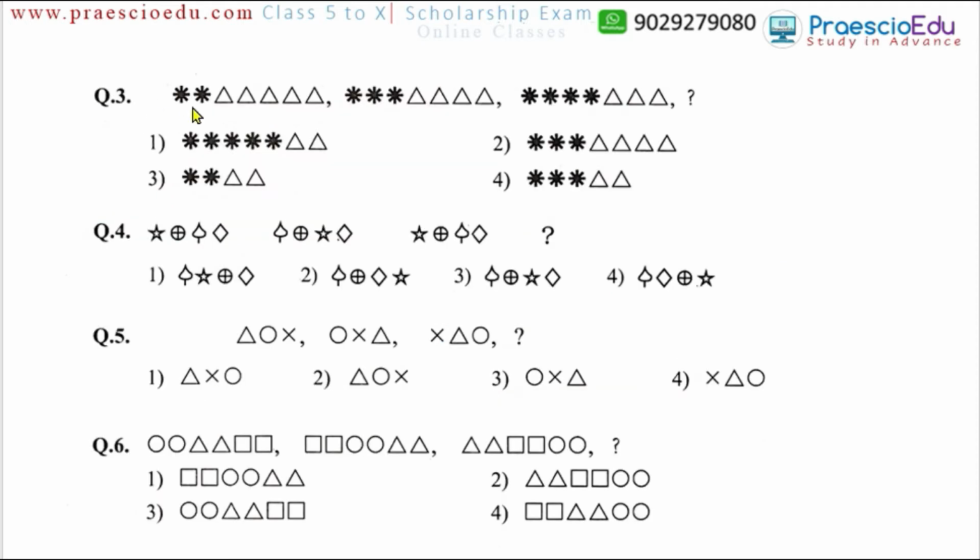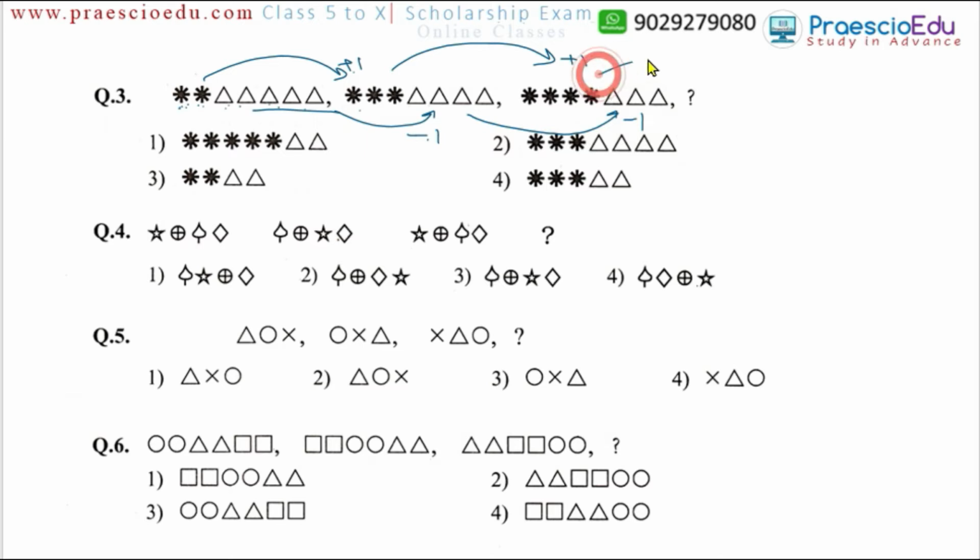Now question number 3. Here 2 stars we can say, and then 5 triangles. In the next group, 2 to 3 stars means plus 1. And here 5 triangles go to 4, so here 1 is decreasing. Here plus 1, here minus 1. After this, again in the stars there is an addition of 1, and in the triangles there is a decrease of 1.